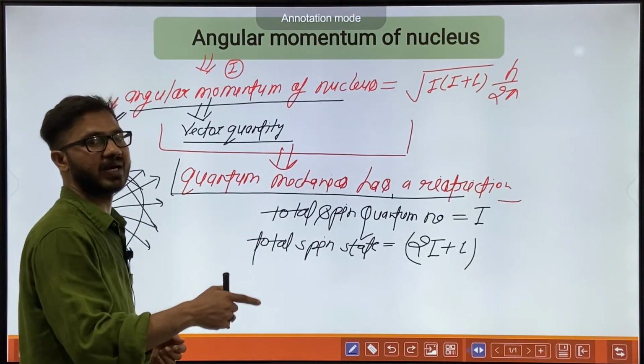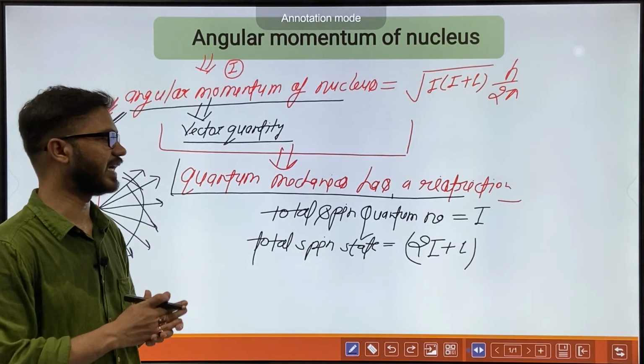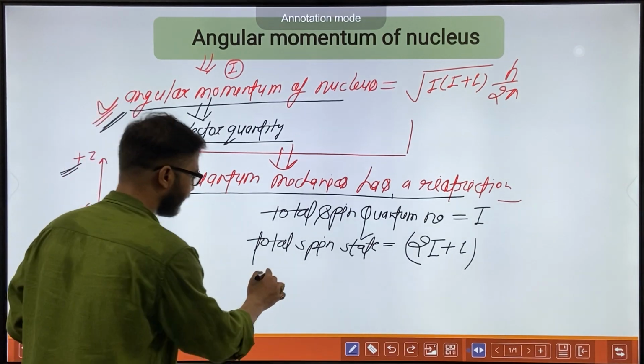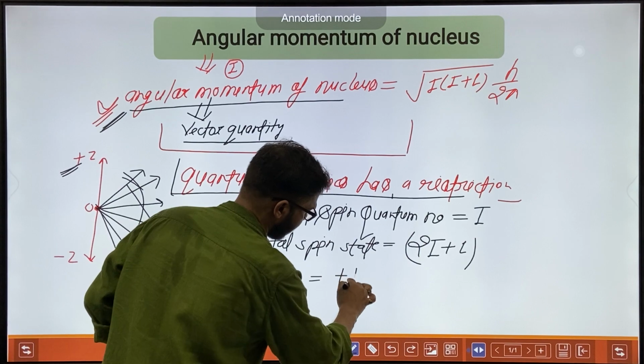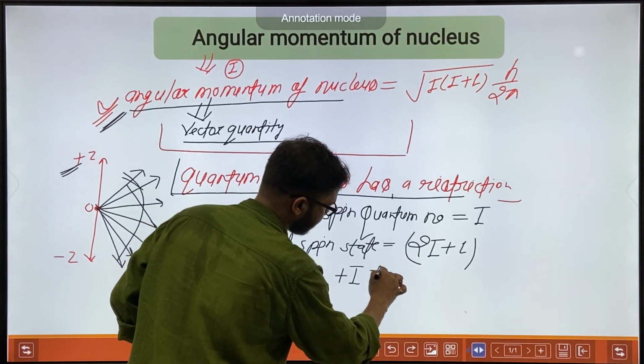And what will be the values for the spin state? It will have values from plus I to minus I.